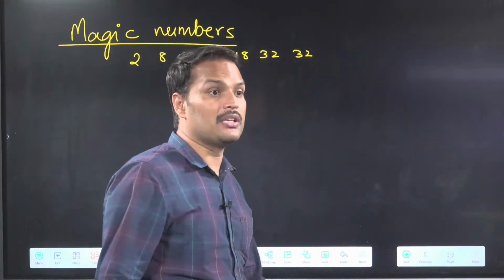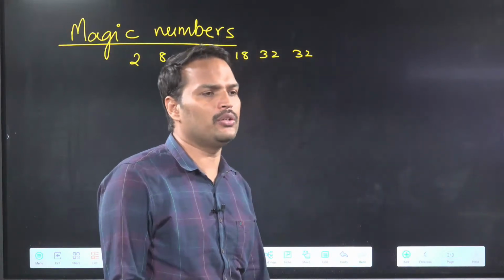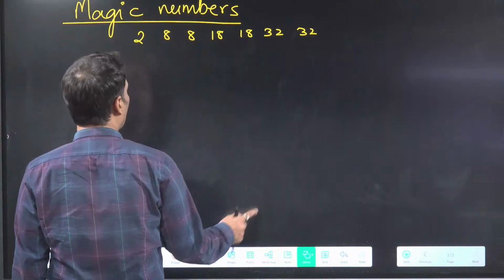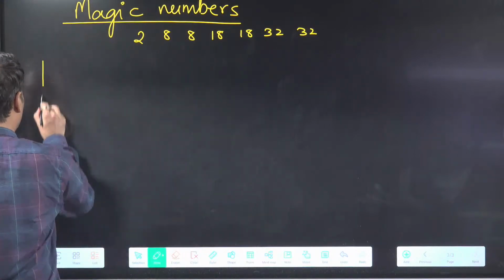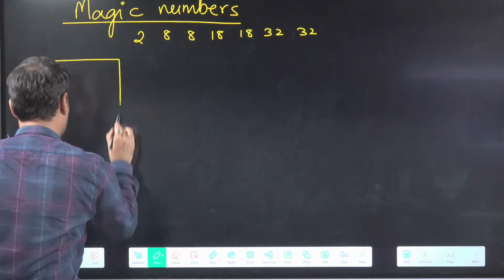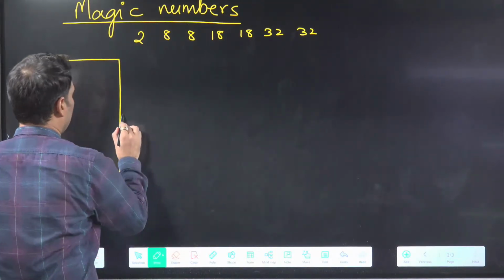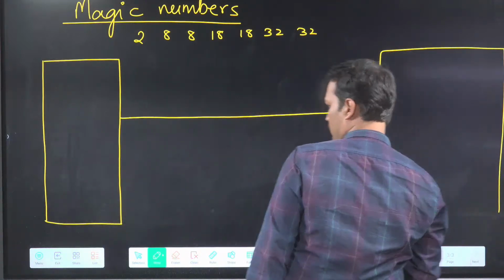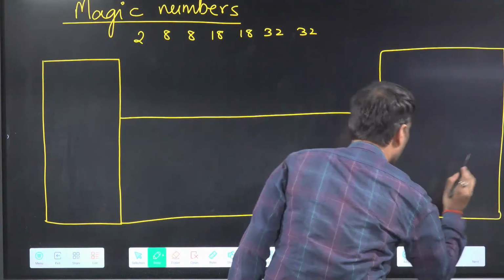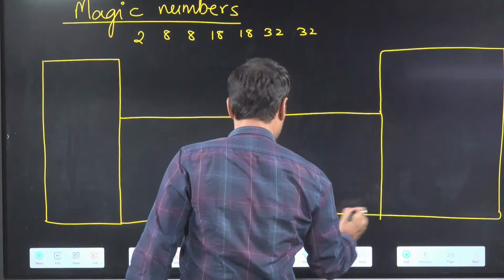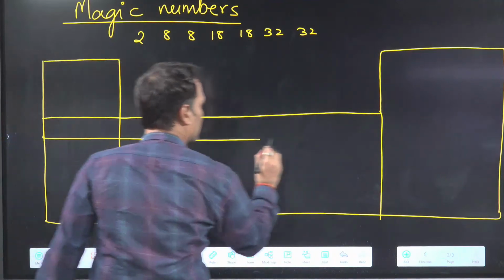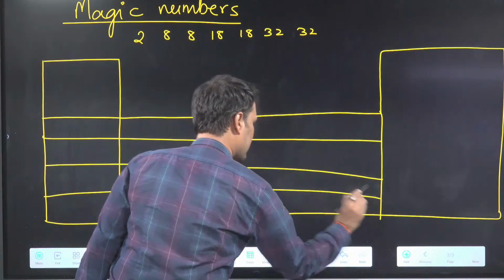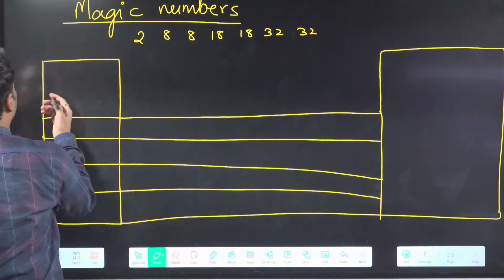Yes, correct. These are magic numbers, but these are not completely true for all the groups. This we have to see here. To understand that, first we'll have to make a small periodic table quickly. It will not take so much time. We will try to make it quickly. Okay? Like this. So done. So this is 4, 5, 6, 7. Clear?